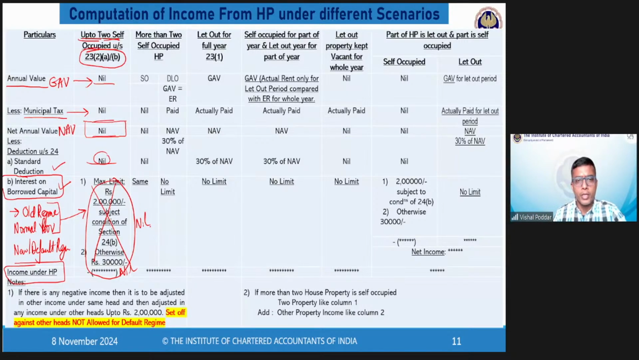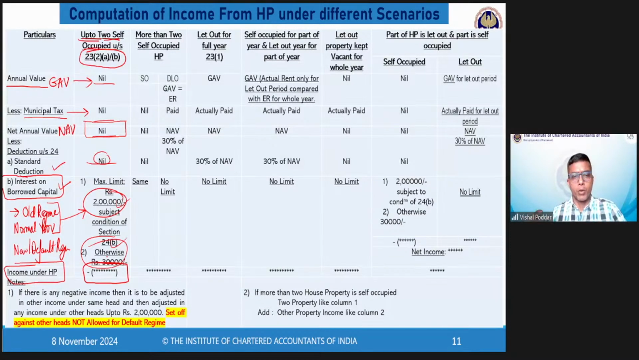If you are in the old regime, then here you get this deduction up to 2 lakhs, up to 30,000 as the case may be. And whatever is the deduction, that becomes your HP loss. This is only in case of old scheme, not the new scheme or the default scheme, right? Now here, this is the only thing where some understanding or technical calculation is required. So let me take a simple example.